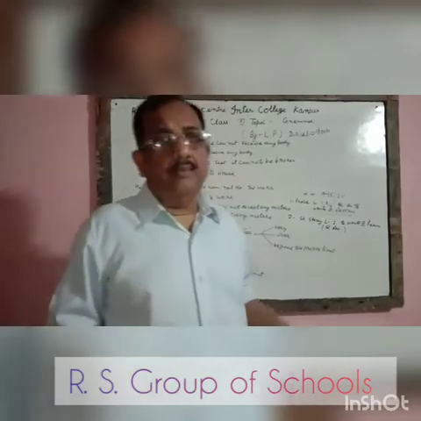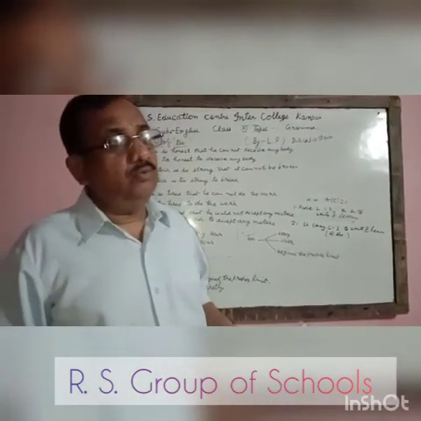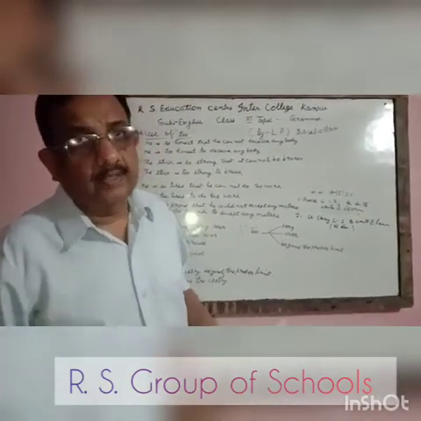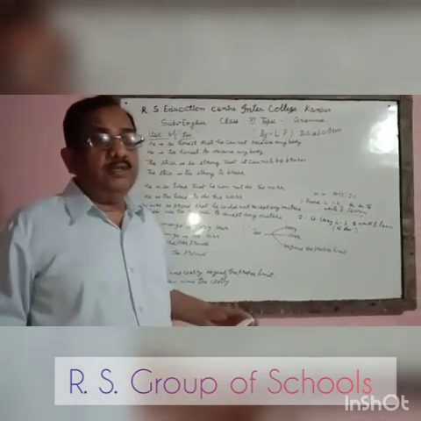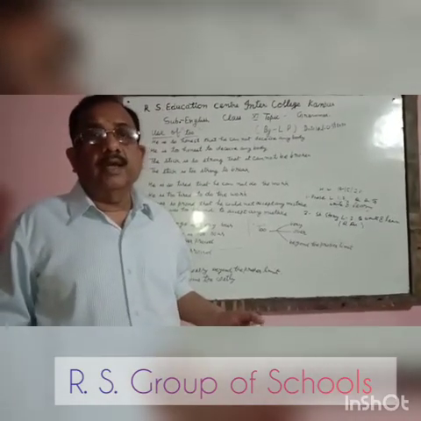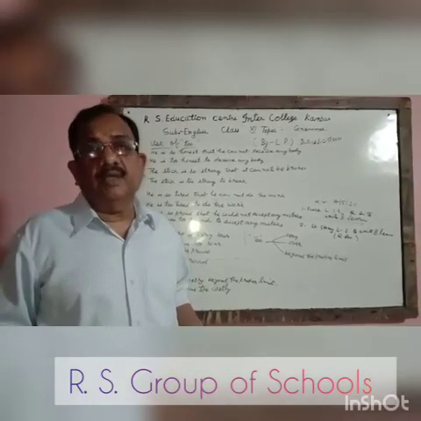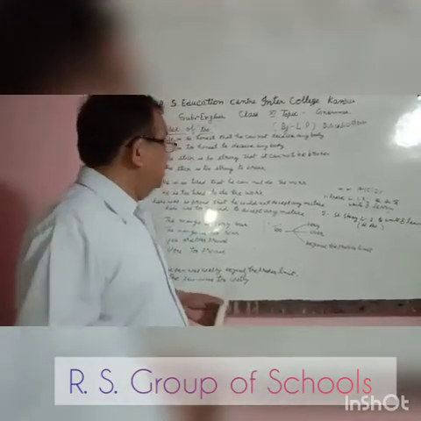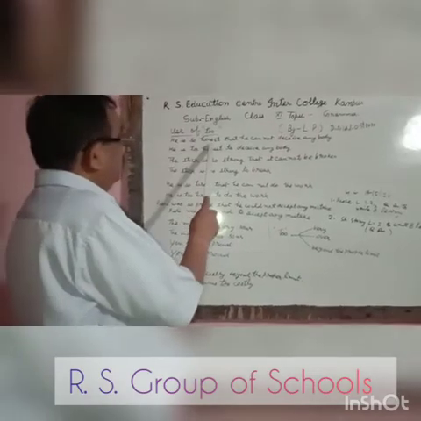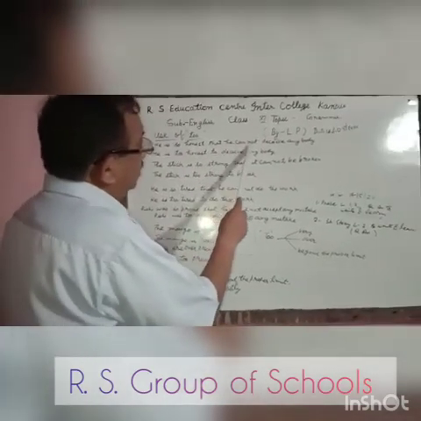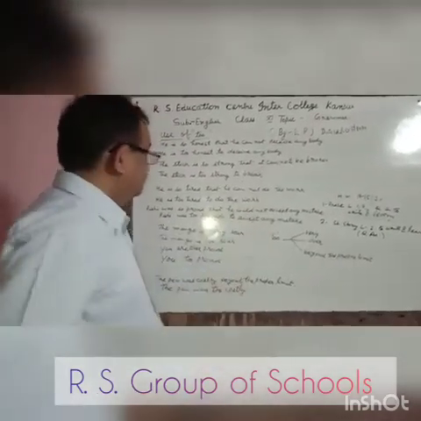Today I am going to teach you how to use "to", so that the original sentence and the new sentence have the same sense. For example, "He is so honest that he cannot deceive anybody."